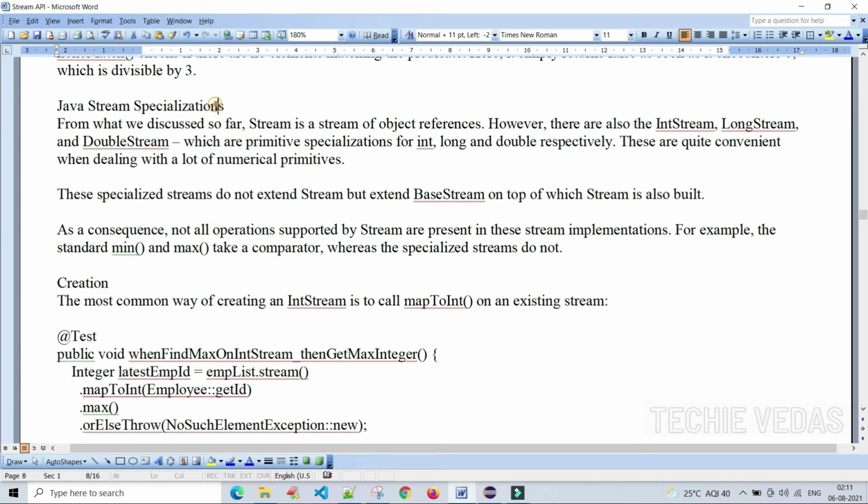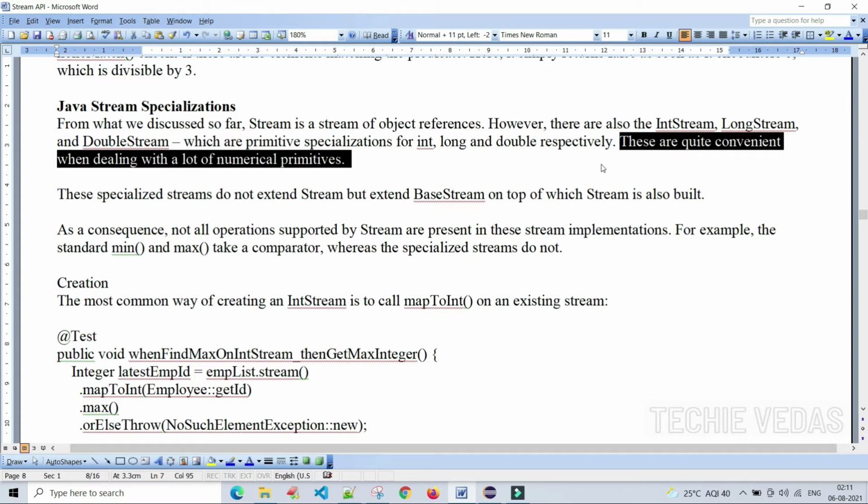Java stream specializations. From what we discussed so far, Stream is a stream of object references, correct? However, there are also IntStream, LongStream and DoubleStream. Different kinds of streams are available, which are primitive specializations for int, long and double respectively. These are quite convenient when dealing with a lot of numerical primitives.